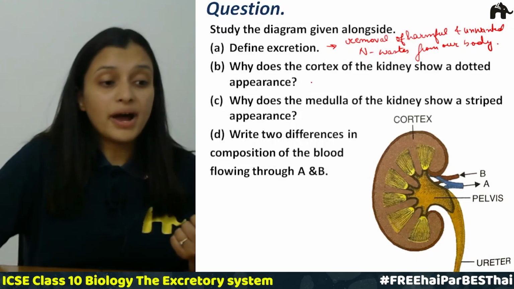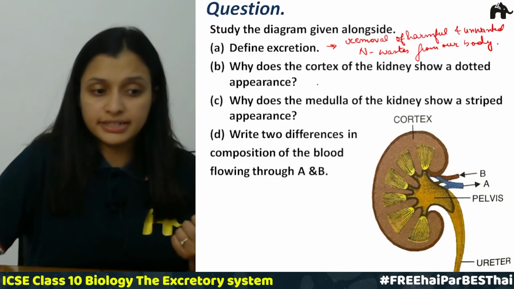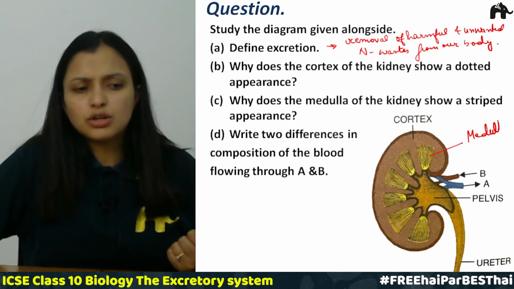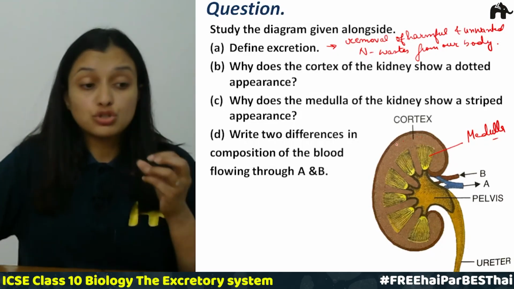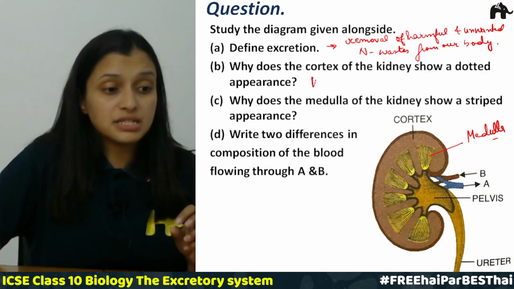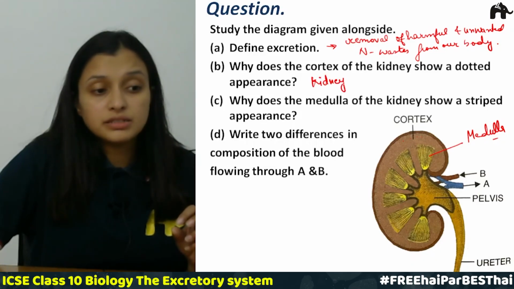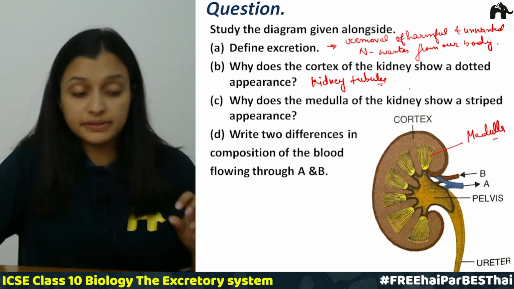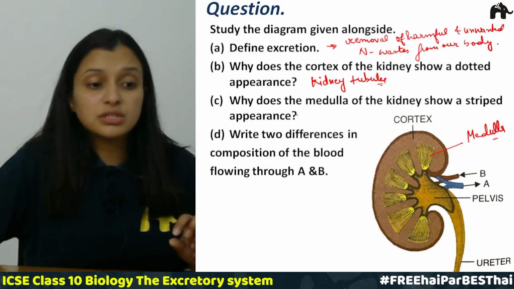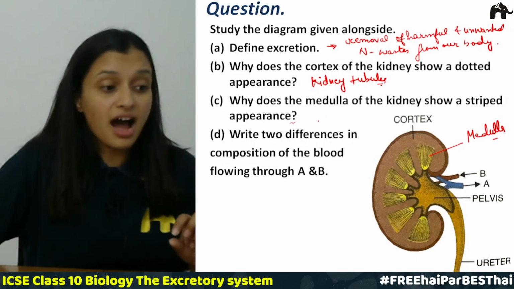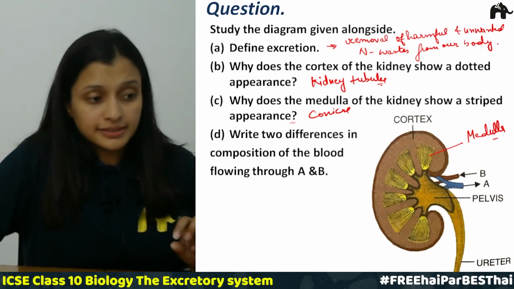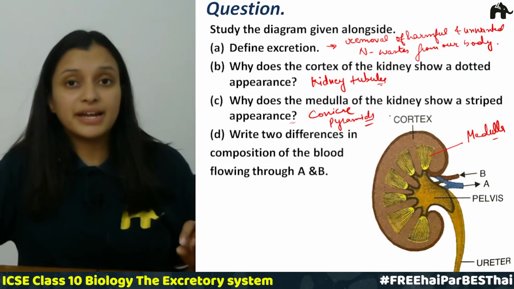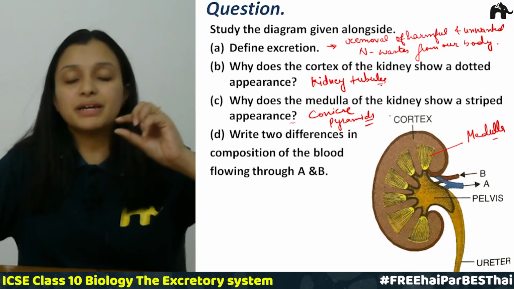The next is, why does the cortex of the kidney show dotted appearance? So this is the cortex and this is called medulla, right? So why is the cortex showing this dotted appearance? The reason for this dotted appearance is the presence of kidney tubules, right? There are many kidney tubules which are present, that is why it shows a dotted appearance. Then why does the medulla show the striped appearance? Because there are conical pyramids which are present in the medulla, that is why it shows this striped appearance, right?